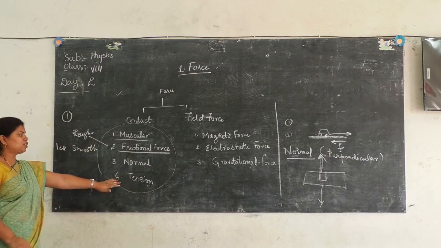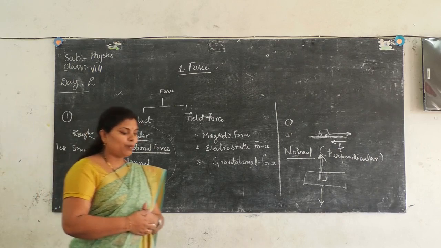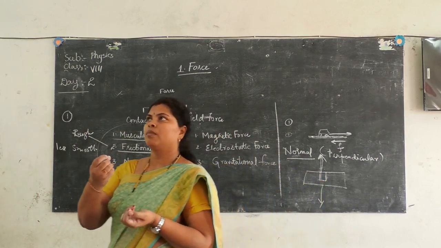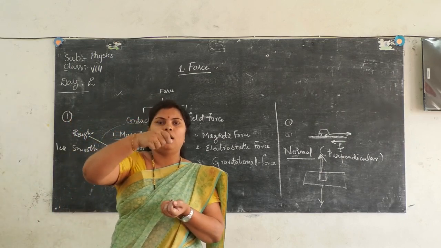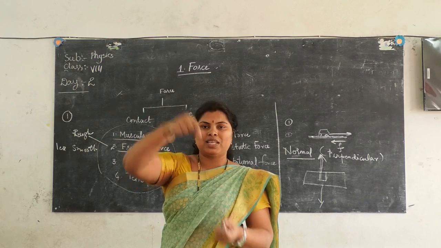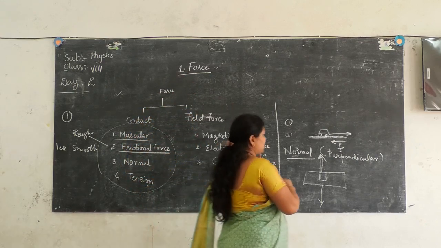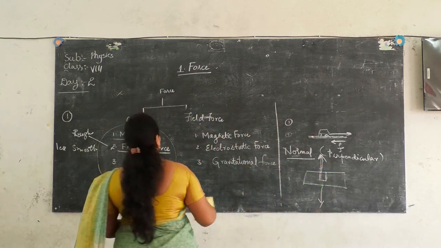Coming to the tension force. What is tension force? You might be playing with a ball, right? Let us take a rubber ball which is hanged with the help of a string.